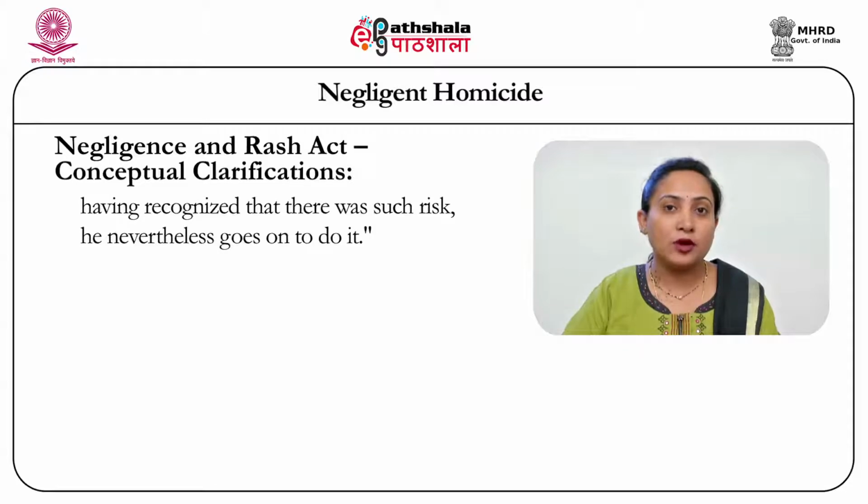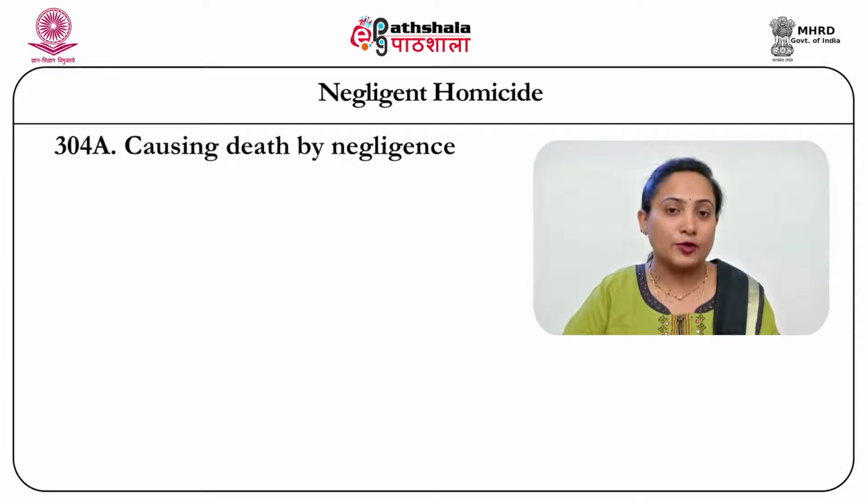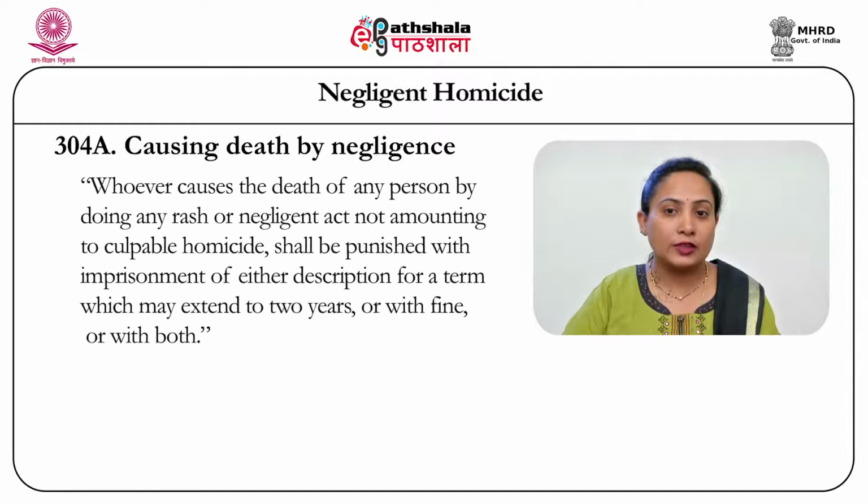Now, coming to the provision of the Indian Penal Code in relation to negligent homicide. It is section 304A, which deals with causing death by negligence. The wording of the section goes like this. It says, whoever causes the death of any person by doing any rash or negligent act not amounting to culpable homicide will be punished with imprisonment of either description for a term which may extend to 2 years, or with fine, or with both.